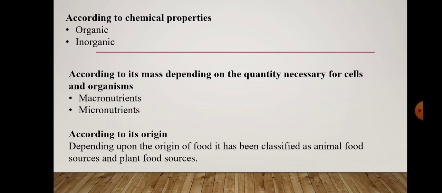And according to the origin of the food items, it can be classified into two: animal food sources and plant food sources. The food items that we get from animal sources include meat and eggs. They can be direct or indirect, that means milk and milk products, like direct and indirect animal sources. And plant sources include the leaves, vegetables, seeds, and nuts. All these come under plant food sources.